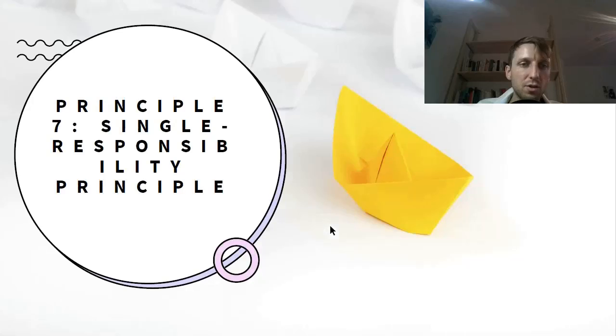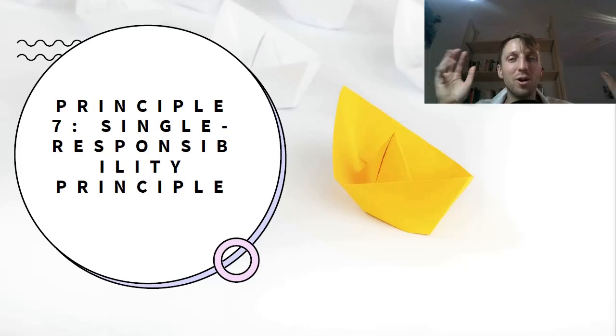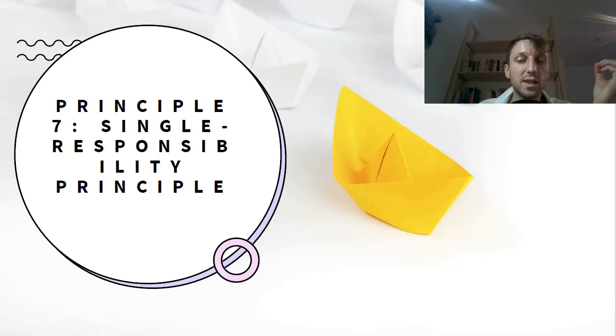Okay, so let's dive into the final seventh principle. It's called the single responsibility principle. It means that every function has one main task. A function should be small and do only one thing. And it is better to have many small functions than one big function doing everything at the same time. This is also called the God class often. In many cases, you have one class to rule them all, to do everything. The reason is simple: this encapsulation of functionality reduces overall complexity in your code.